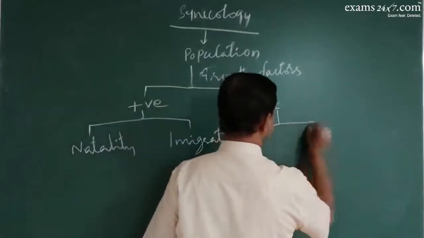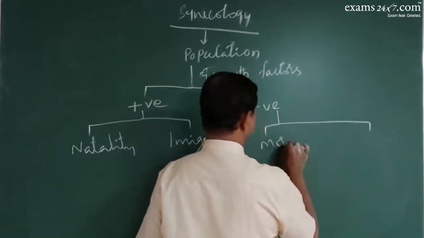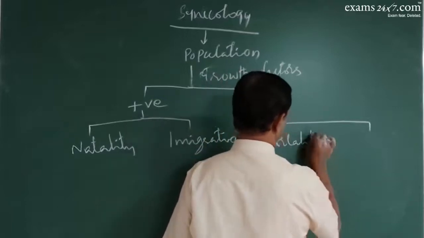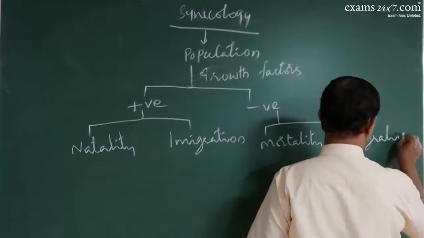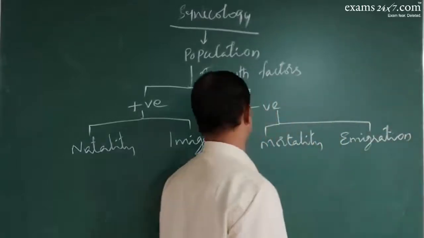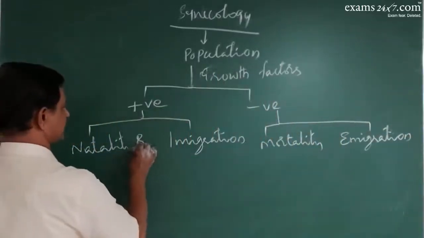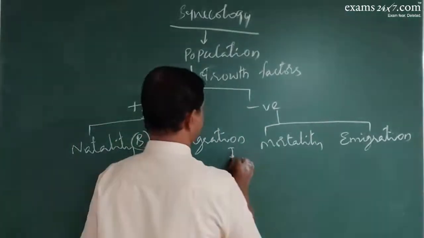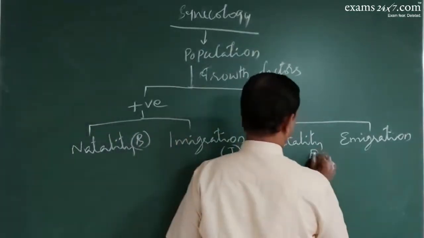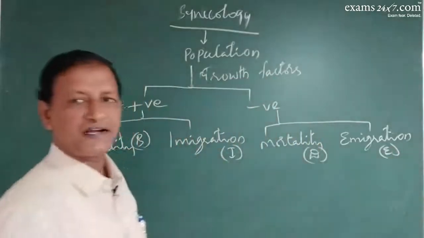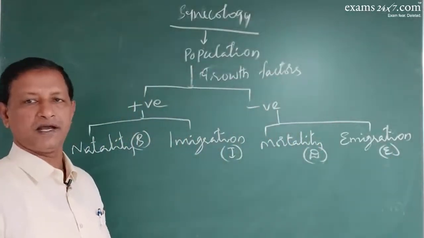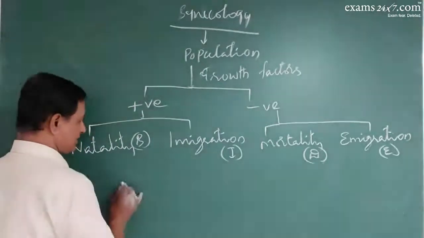Negative growth factors are mortality and emigration. Natality is birth, immigration is I, mortality is death, emigration is E. Now all these factors, growth can be determined by using a formula.